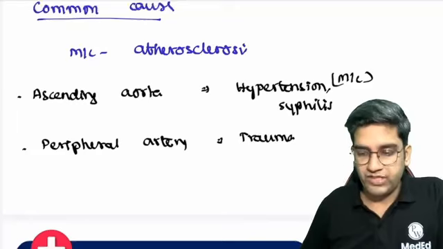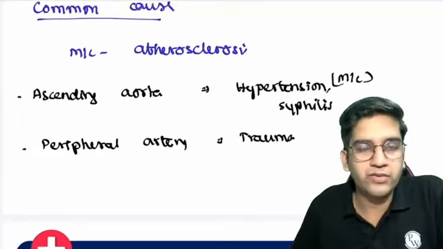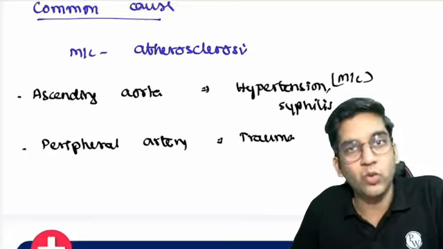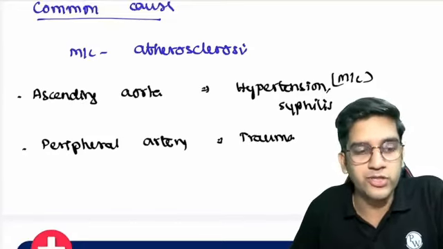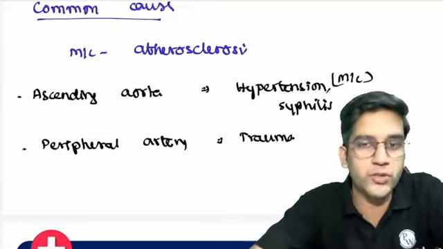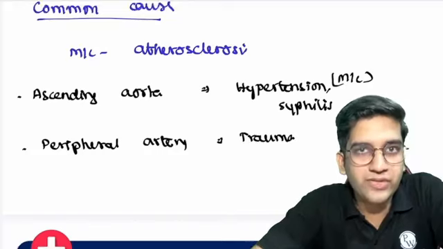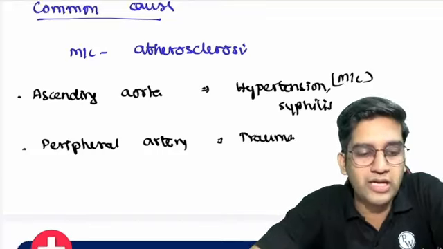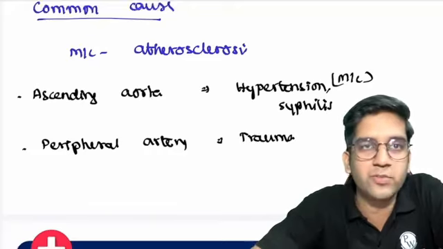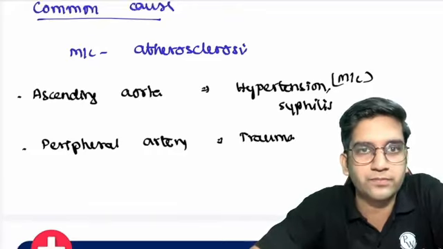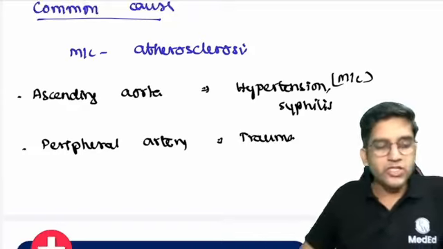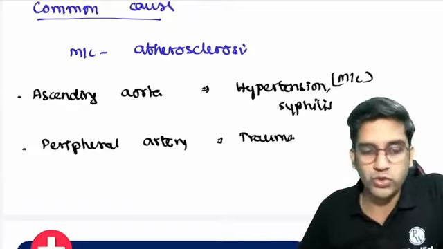Now, we just read yesterday the 3 different types of arteriosclerosis, and I told you in one of the types, hypertension is the cause. Which type was hypertension the cause of? We read 3 types: athero, arterio, and arteriolo. Which type is hypertension the most common cause of? Arteriolosclerosis, right? So I said that hypertension is one of the important causes of arteriolosclerosis, right?